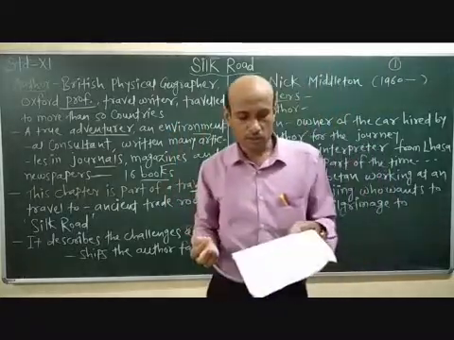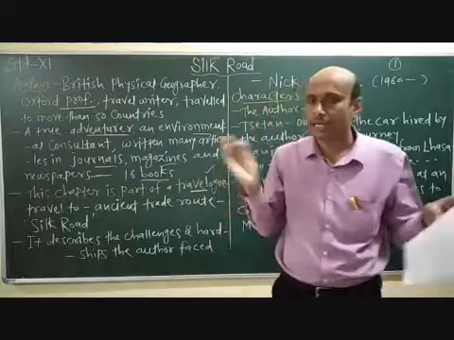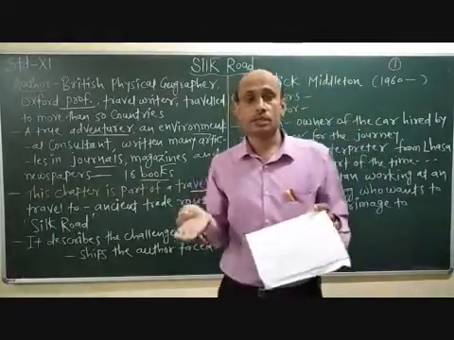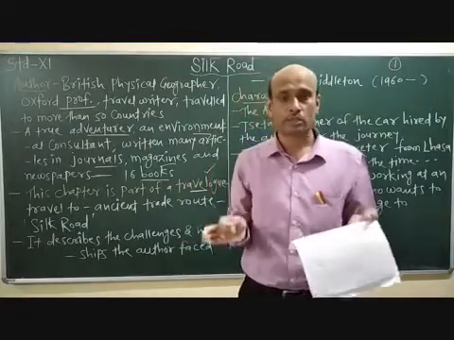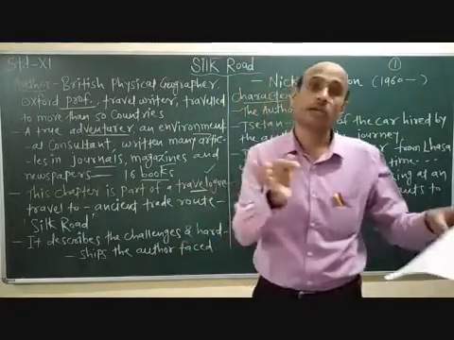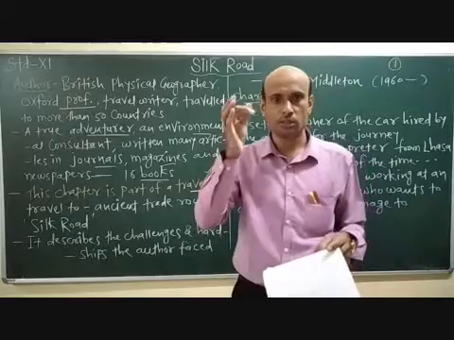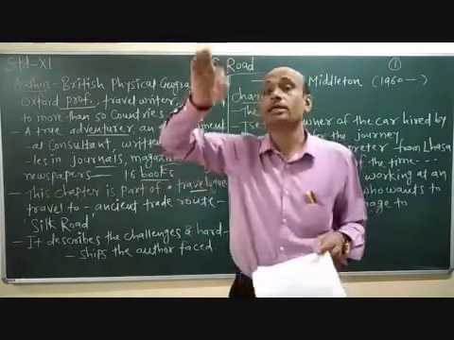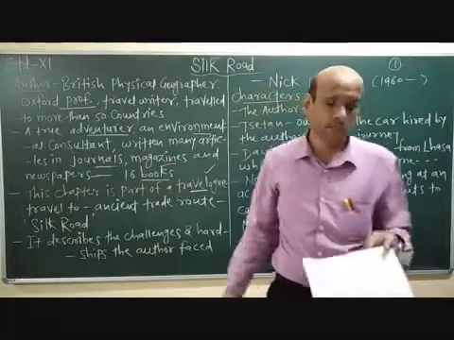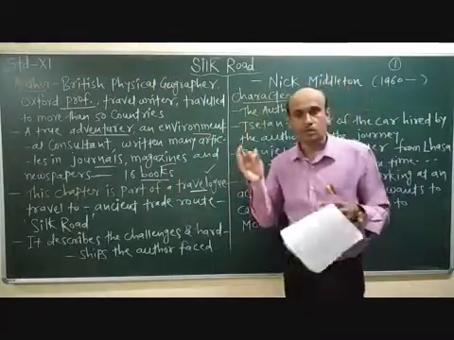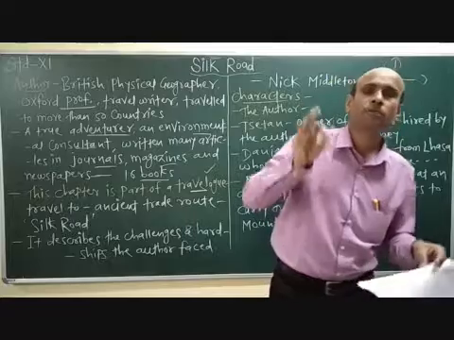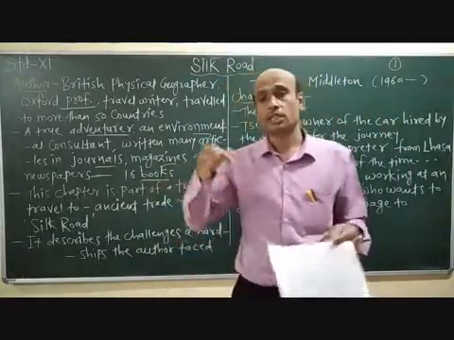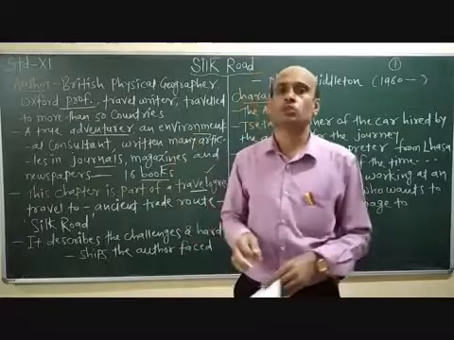And one more thing, this route, it connects what? It's a trade route. It used to connect the east and the west. It means it connected Europe and Asia. It was in use from the 2nd century BC to the 18th century.